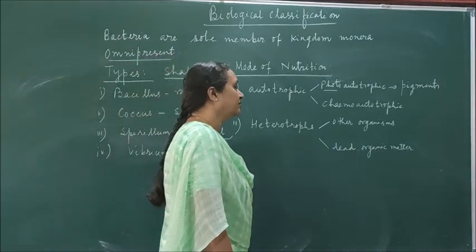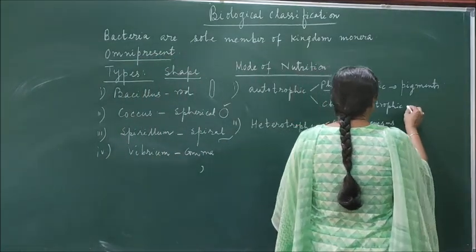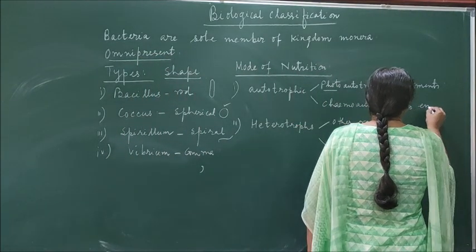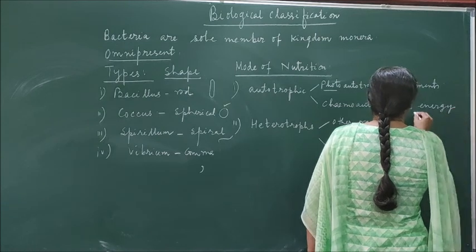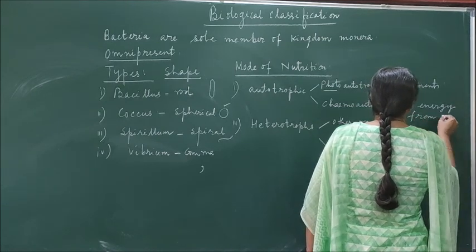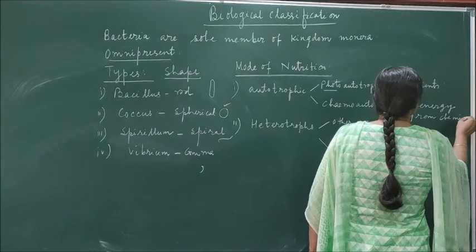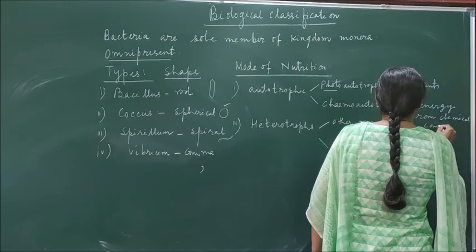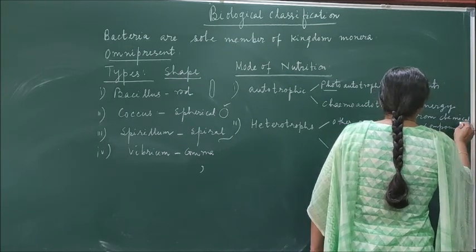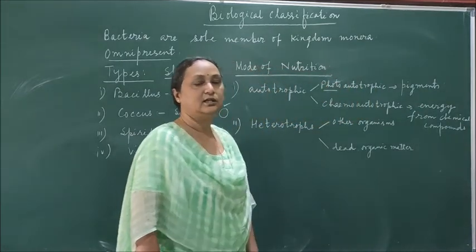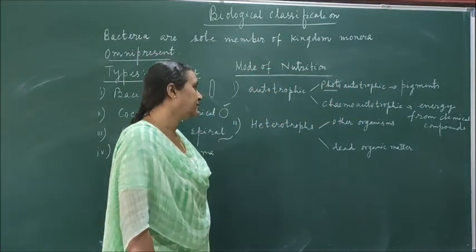Then chemoautotrophic bacteria derive energy from chemical compounds. For example, sulfur bacteria and iron bacteria.